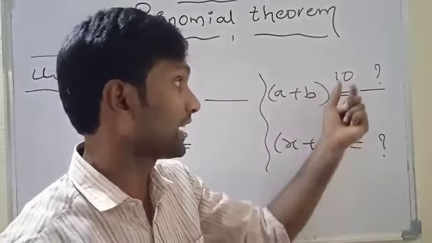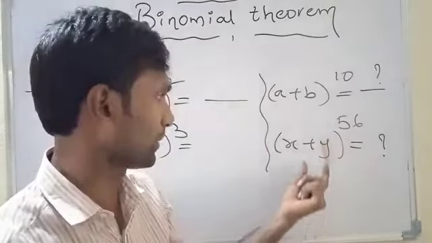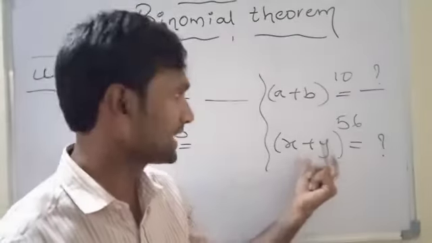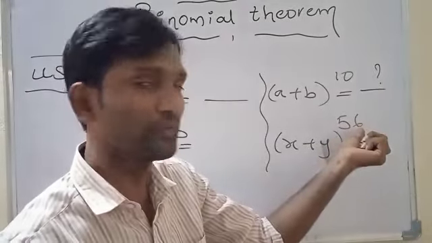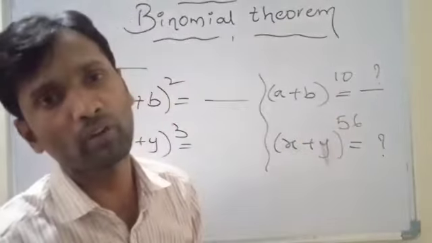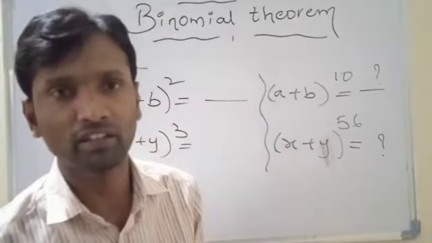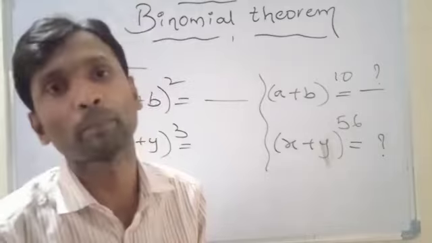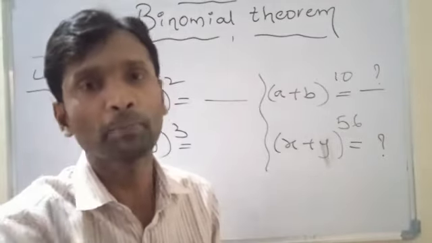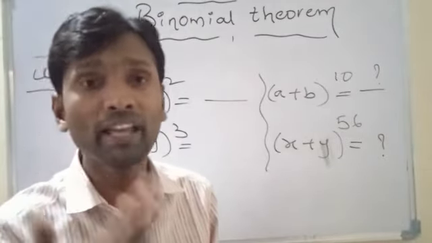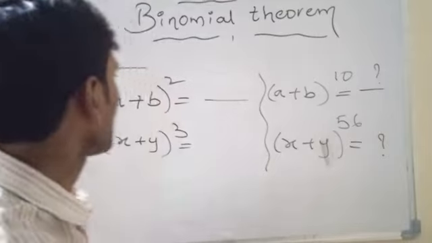Come to the binomial a plus b. It has the power 10. It is the highest power of a binomial. Come to the second one, x plus y. It has the power 56. It is the highest power of a binomial. That means wherever a binomial is given and it has the highest power, to expand that type of binomial, we apply the concept of binomial theorem.